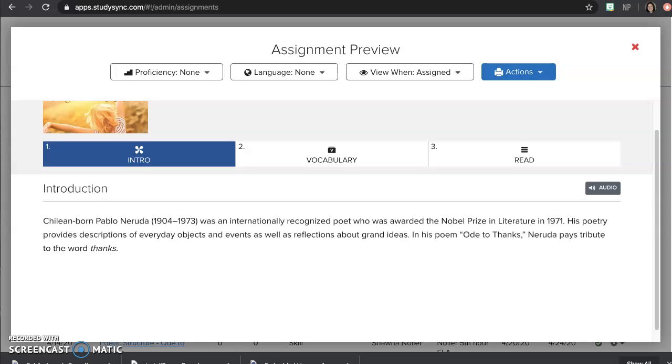This one is over the first read you're going to do over the next story we have, and this is the intro section. Chilean-born Pablo Neruda, who lived from 1904 to 1973, was an internationally recognized poet who was awarded the Nobel Prize in Literature in 1971. His poetry provides descriptions of everyday objects and events, as well as reflections about grand ideas. In his poem, Ode to Thanks, Neruda pays tribute to the word thanks. So you have that section.